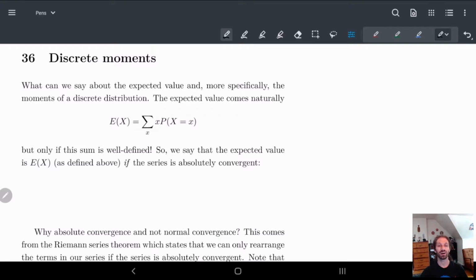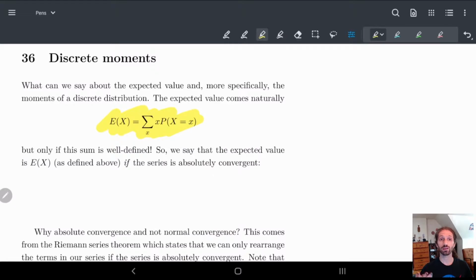Hi all. So in today's video, we're going to look at discrete moments. If you recall what a moment is, it's when we just put a function into the expected value. So let's look at the expected value and see what happens here. If you recall, we just have this function, right? There's not too big of a difference. Like the expected value, nothing really changes. So here's the expected value, and it's something to keep a note of.